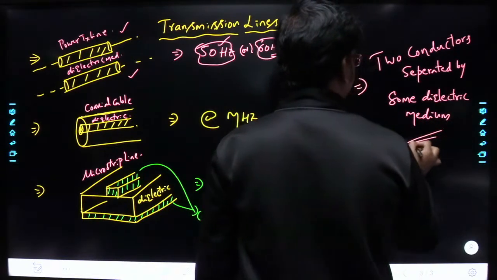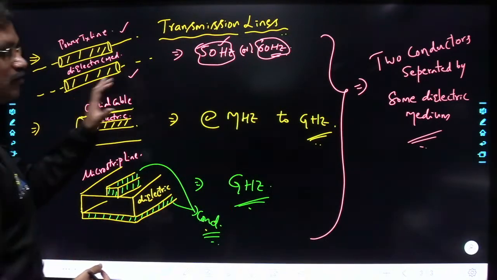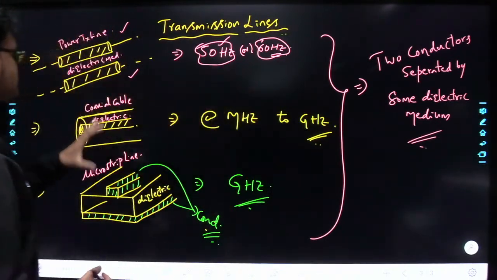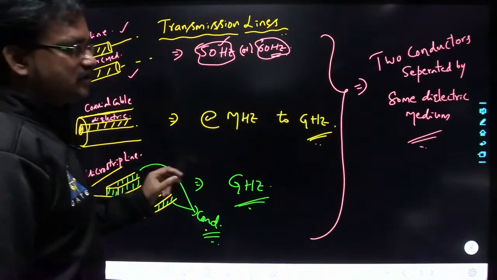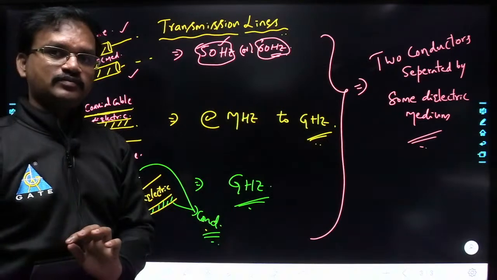Understood? For each and every structure we have two conductors, and they are separated by some dielectric medium.